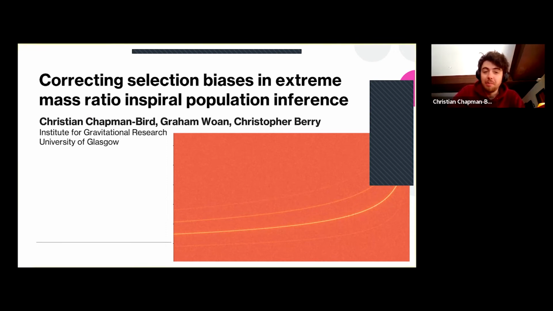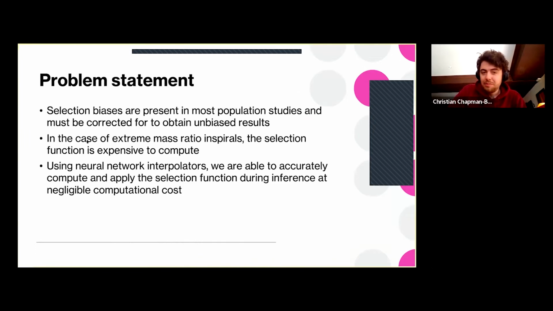Hi, I'm Christian Chapman-Bird from the Institute of Gravitational Research at the University of Glasgow, and I'm here to present our approach for rapid and accurate selection bias correction in extreme mass ratio inspiral population inference using neural network interpolators. So selection biases are present in most population studies because there are naturally forms of selection on what you